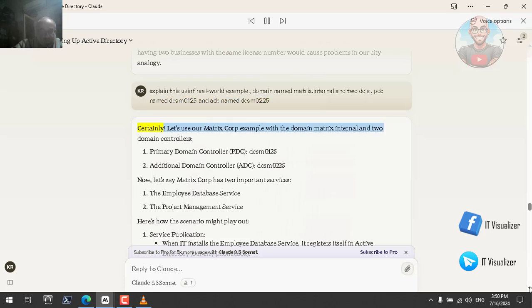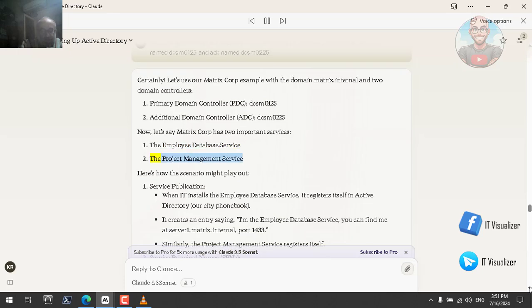Certainly. Let's use our Matrix Corp example with the domain matrix.internal and two domain controllers. Primary domain controller, PDC, DCSM0125. Additional domain controller, ADC, DCSM0225. Now, let's say Matrix Corp has two important services: the Employee Database Service and the Project Management Service. Here's how the scenario might play out.